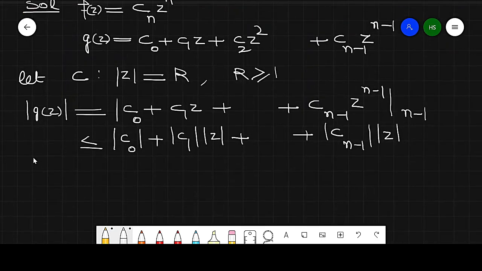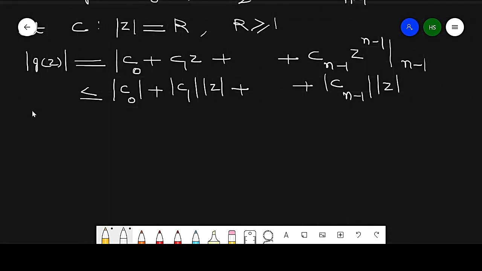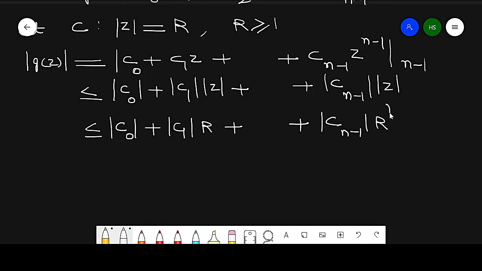Now what is the value of modulus of z? It is less than or equal to R. So this can be written as modulus of c0 plus modulus of c1 times R plus so on plus modulus of c(n minus 1) times R raised to power n minus 1.